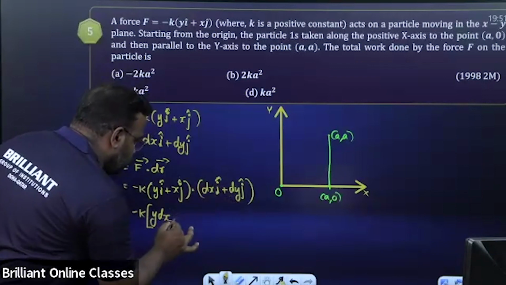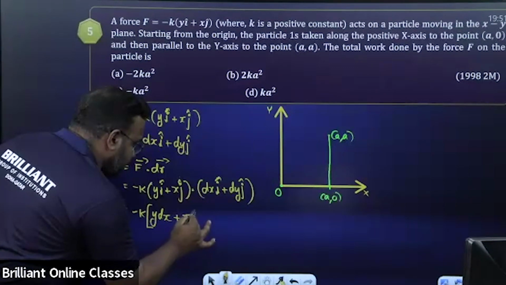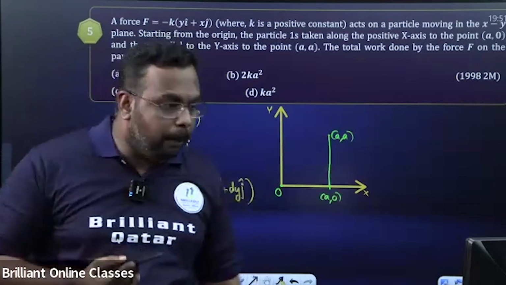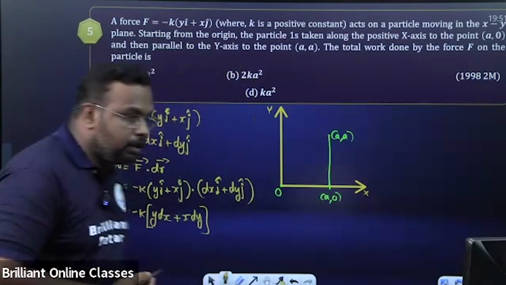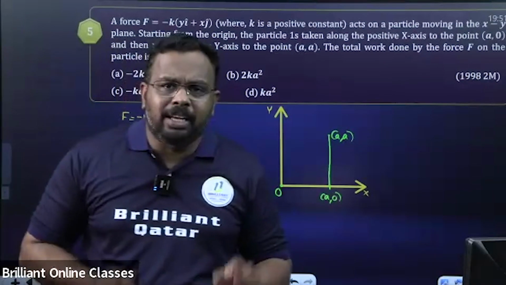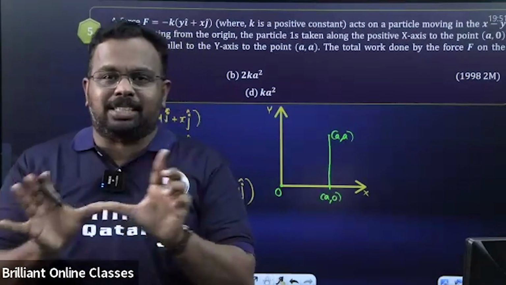J dot j is 1. So second term will be what? x dy. Is it clear or not? Yes, correct. So minus k into y dx plus x dy.